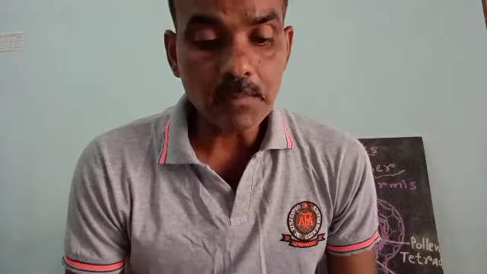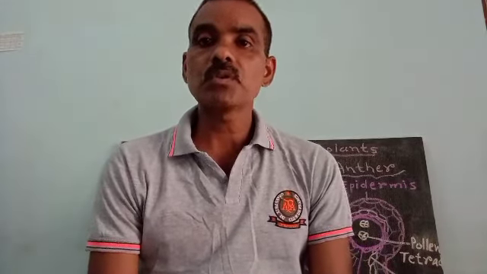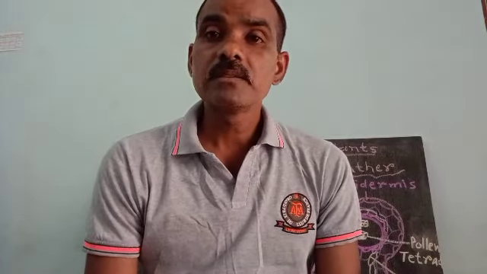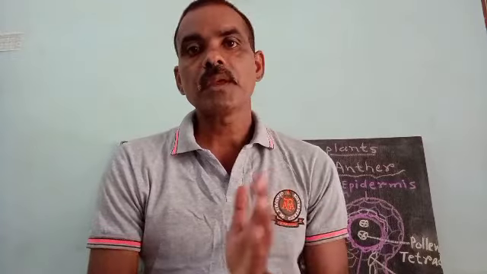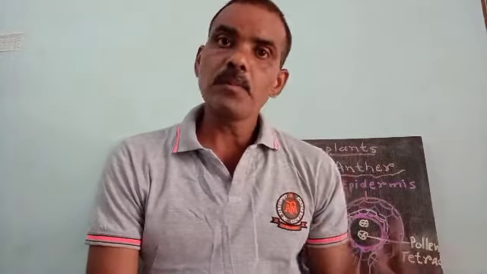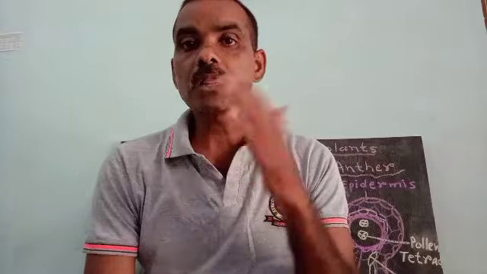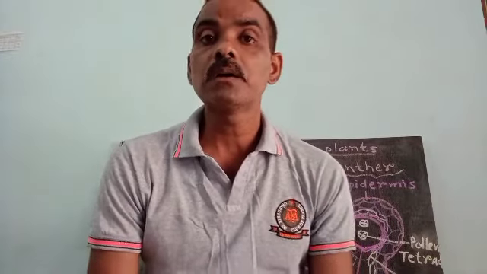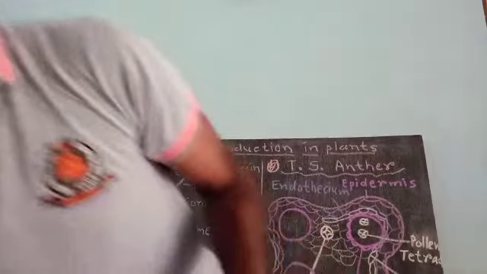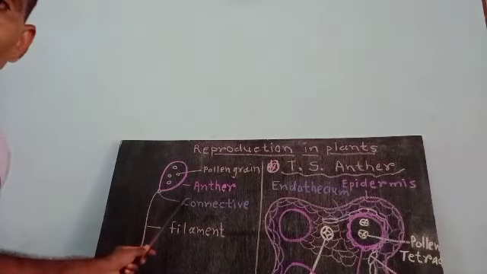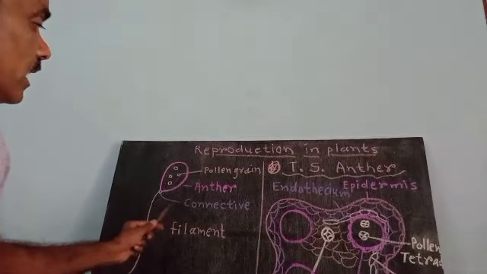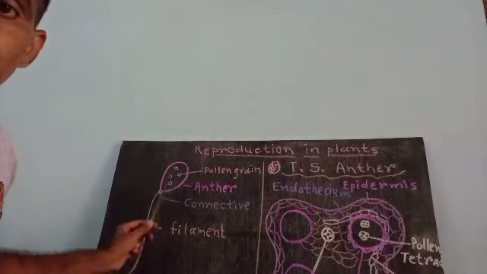Now in our syllabus, the most important question in sexual reproduction is about the transverse section, the TS of anther. Now, androecium and gynoecium: parts of androecium are filament, connective and anther.